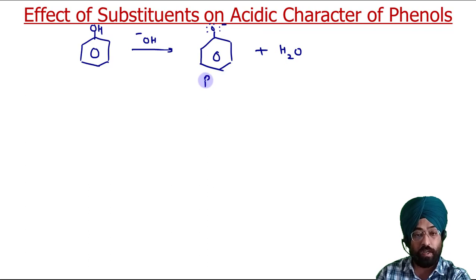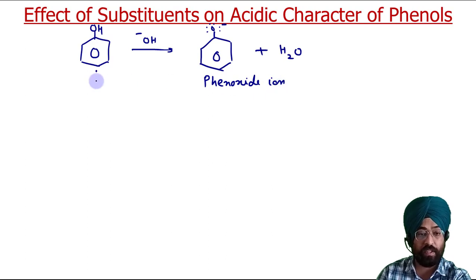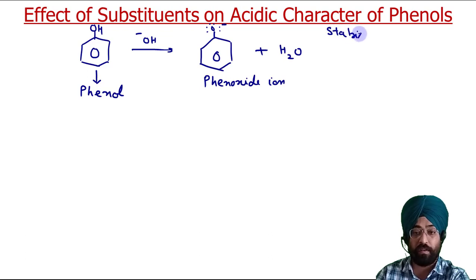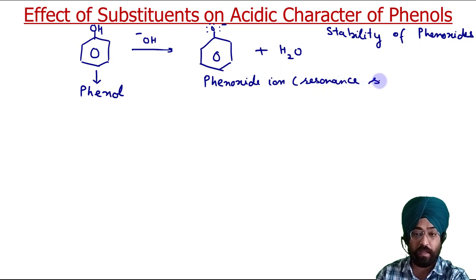Now this is called phenoxide ion and this is your phenol, and we know from our previous lecture that phenols are acidic in nature because of the stability of phenoxides. So phenols are acidic because this phenoxide ion is resonance stabilized, and its resonance stabilization is even more than the resonance stabilization of phenol. So that's why this reaction can occur and phenols are acidic in nature.